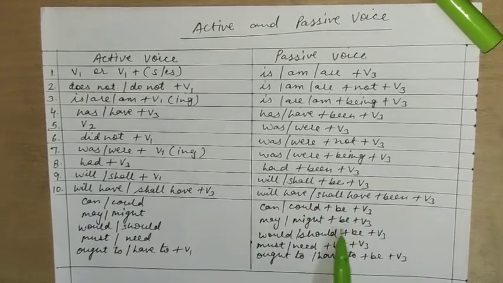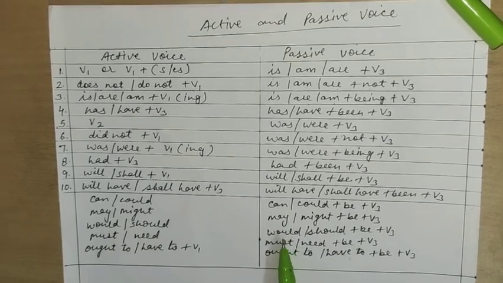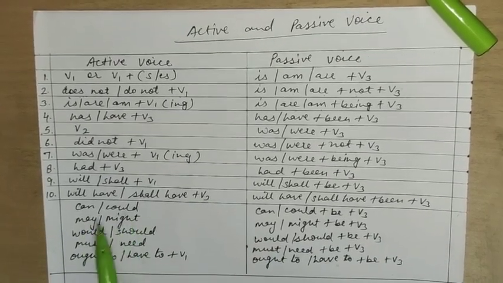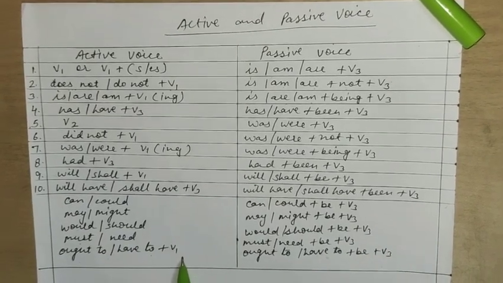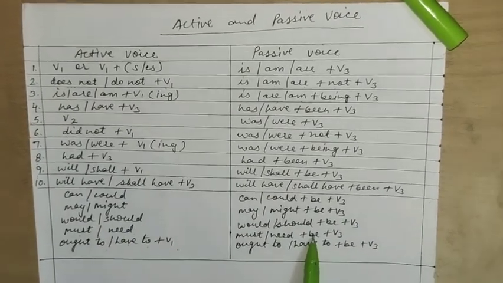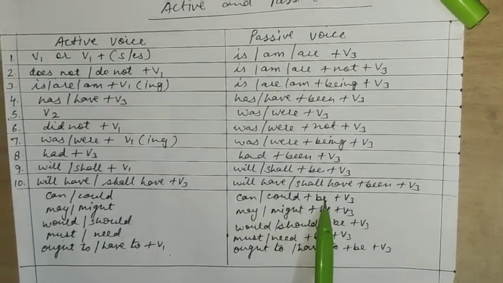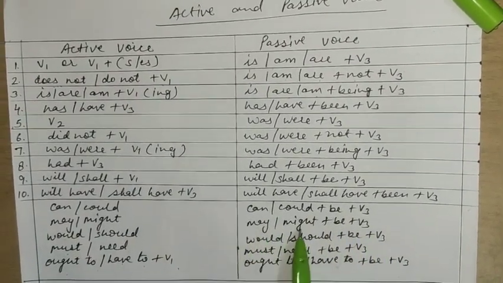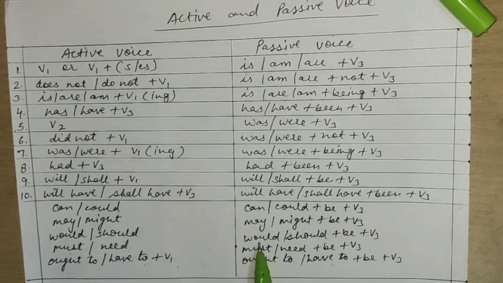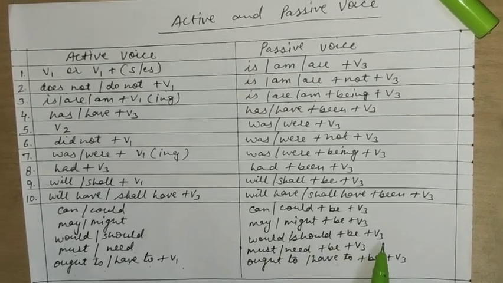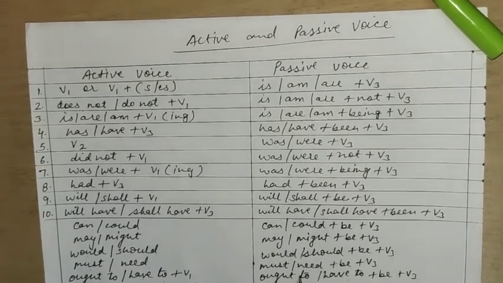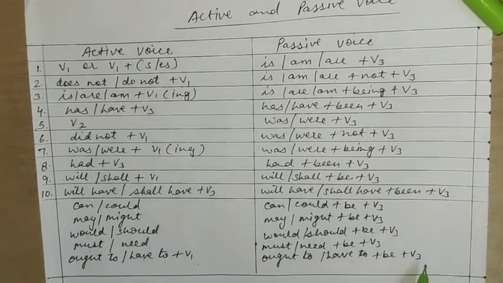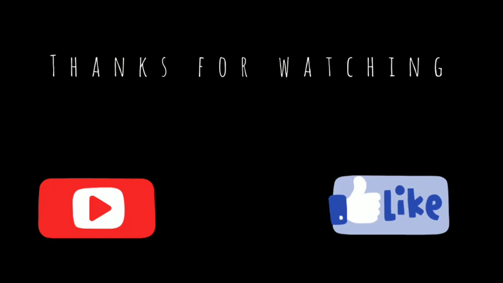And these are the sentences which are conditional. If we have used can, could, may, might, would, should, must, need, ought to, have to plus verb third form, we have to change these things in passive voice. Can, could plus be plus verb third form; may, might plus be plus verb third form; would, should plus be plus verb third form; must, need plus be plus verb third form; ought to, have to plus be plus verb third form.